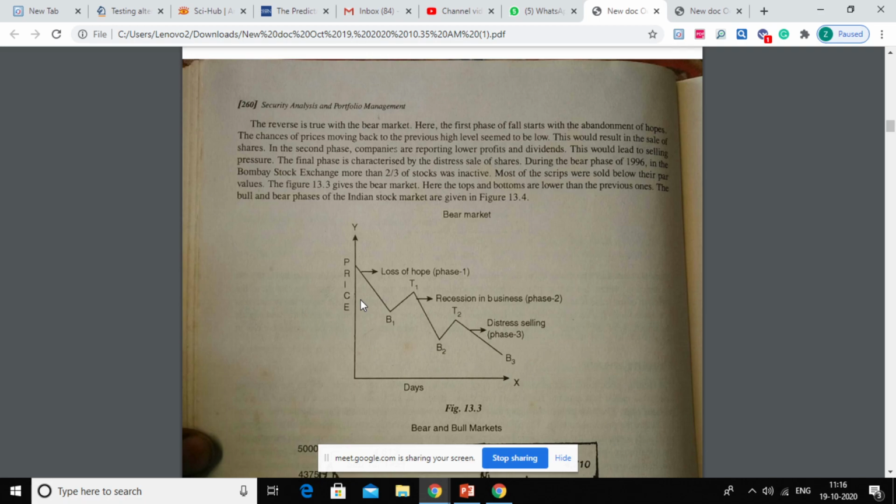It could be bearish, it could be bullish, depending on the pattern, whether it is a reverse head and shoulder or a simple head and shoulder pattern. Based on that, you can predict your bullish or bearish market trend, and accordingly you can decide. In case of bullish trend you can buy, in case of prediction of bearish trend you can sell, right? So let's have it from the image.